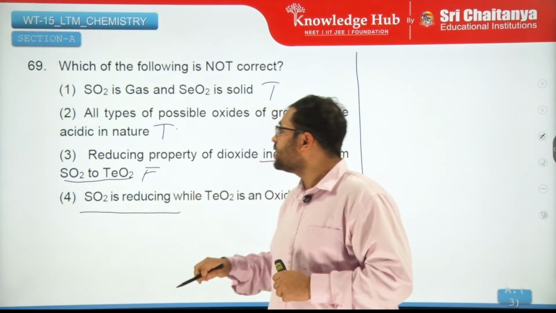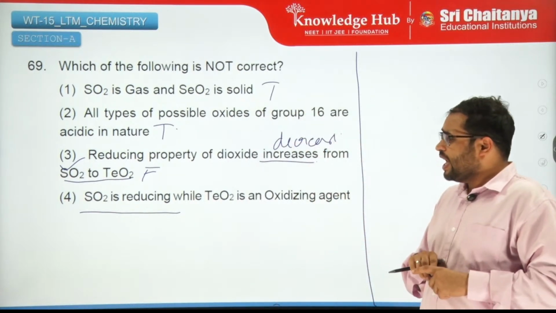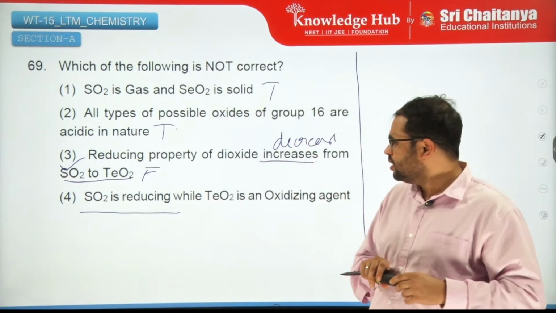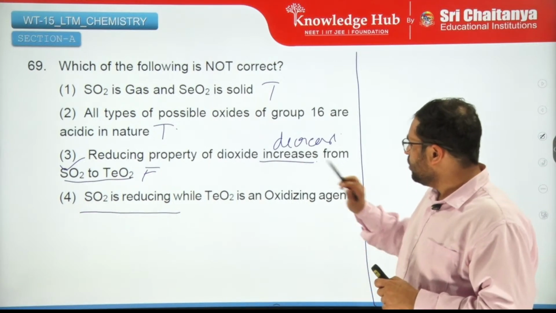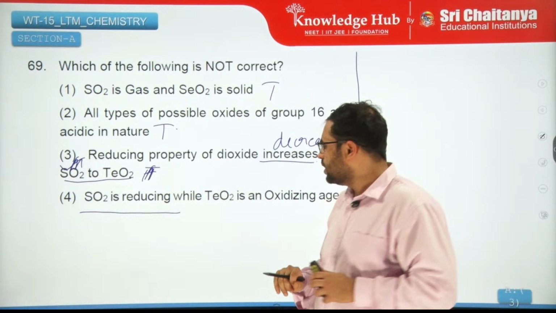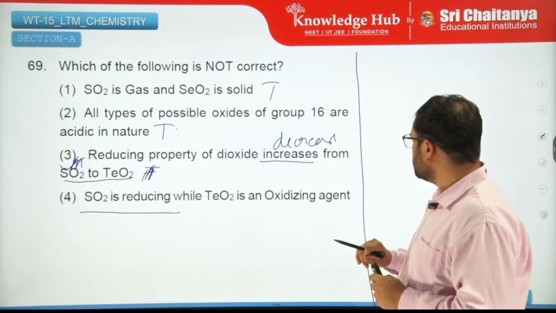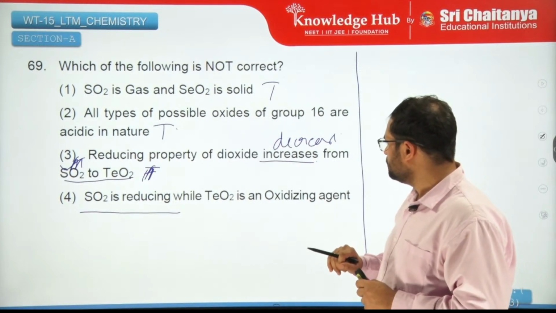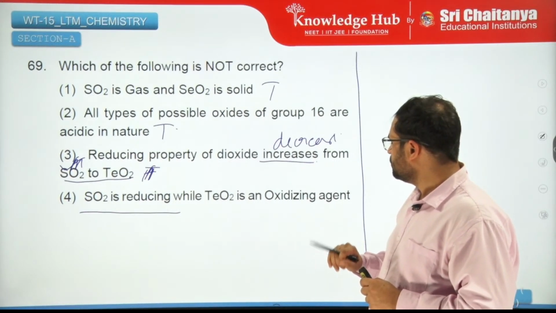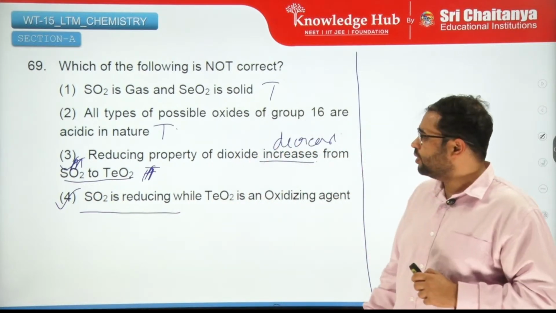This is the false statement and which is not correct. So third is the correct answer. SO2 is reducing, while TeO2 is an oxidizing agent. This is the correct answer, sorry. I think in the key it is wrong.